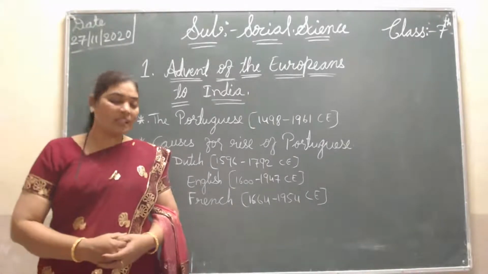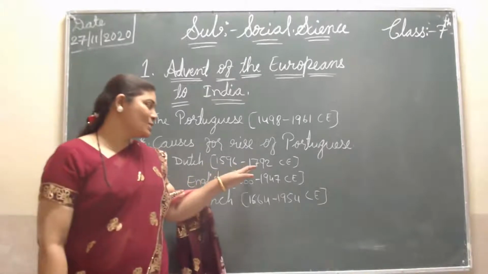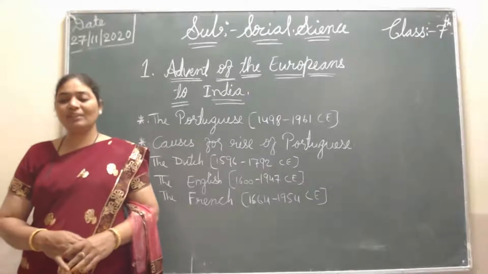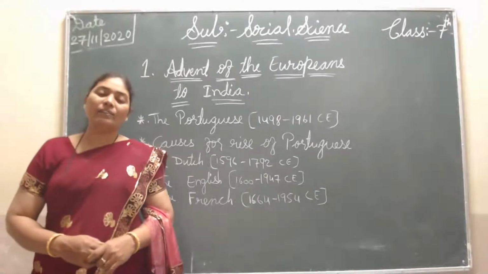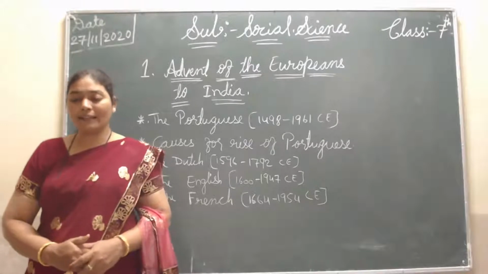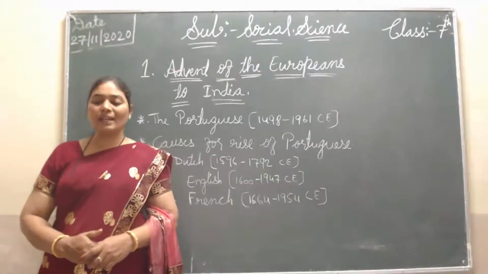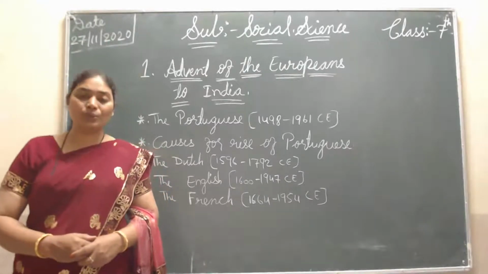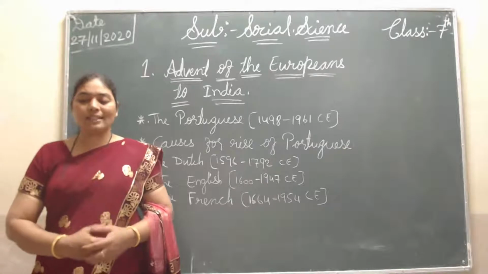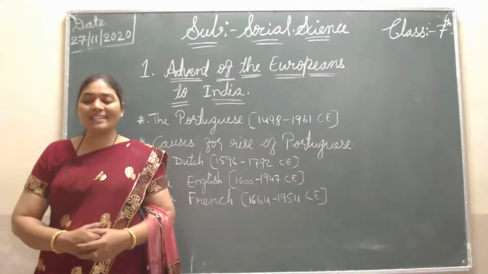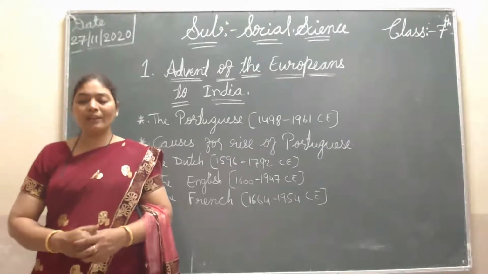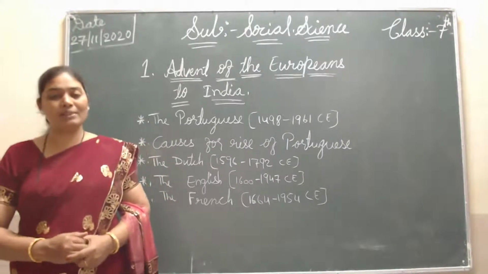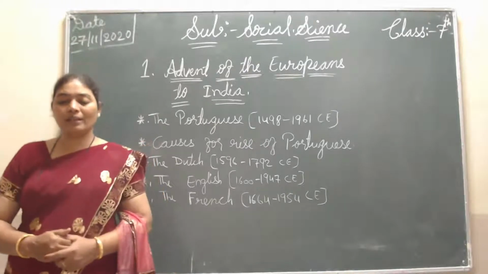Then again the Dutch, 1596 to 1792 CE. So the Dutch from the Netherlands arrived in India after the Portuguese. These Dutch people came from the Netherlands, and in 1602 CE they started the Dutch East India Company. It was established, and this company obtained a monopoly to trade with countries on the eastern side. Here they also had a monopoly, meaning they alone started doing the business here.